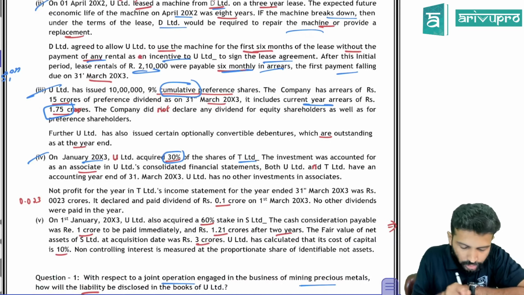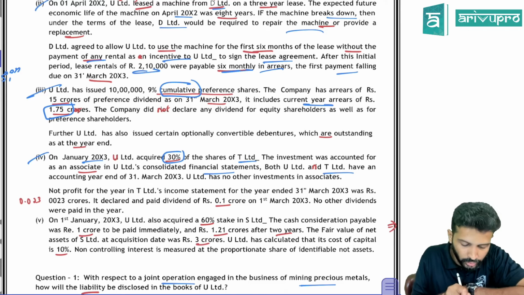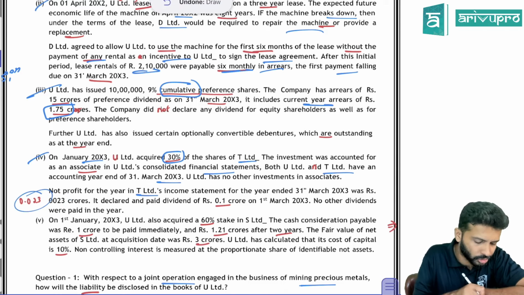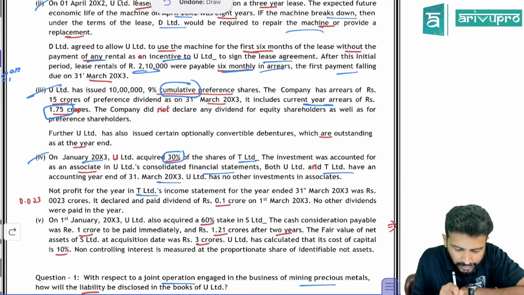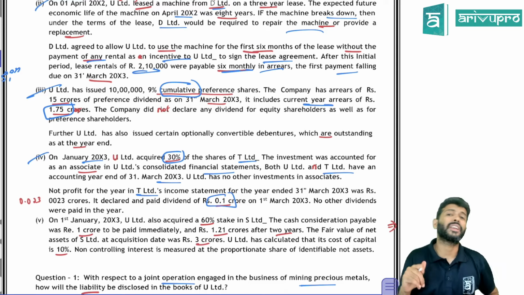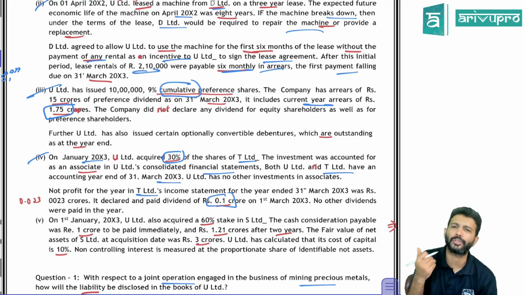Investment was accounted as an associate in consolidated financial statements. Both U and T have an accounting year ending 31st March 2023. Net profit of the associate company is 0.023 crores, and that associate company declared and paid a dividend of 0.1. Now, sir, they're not asking you the investment value as per equity method.